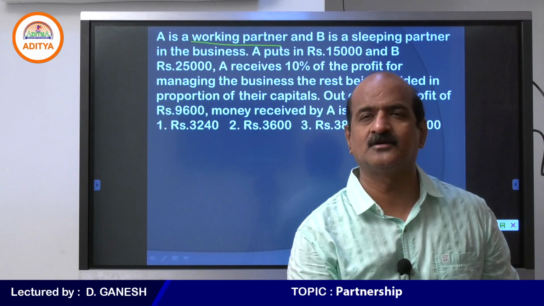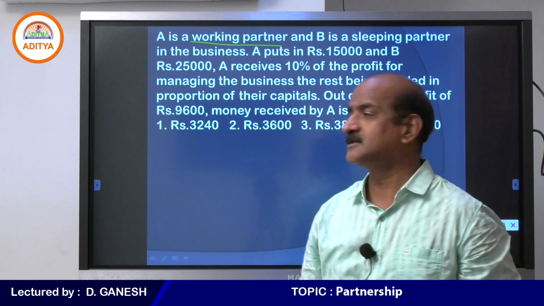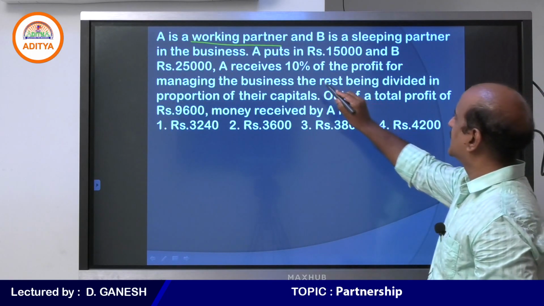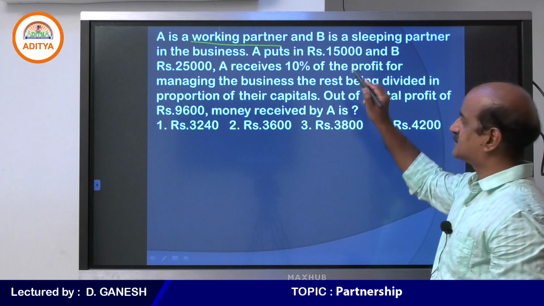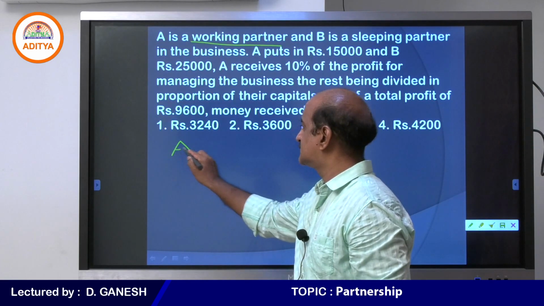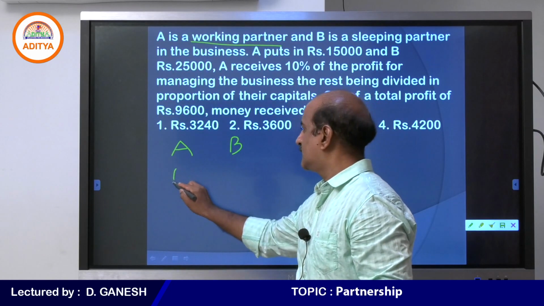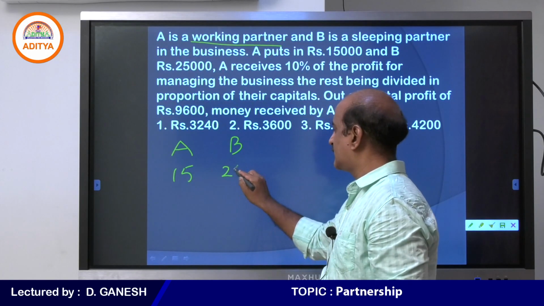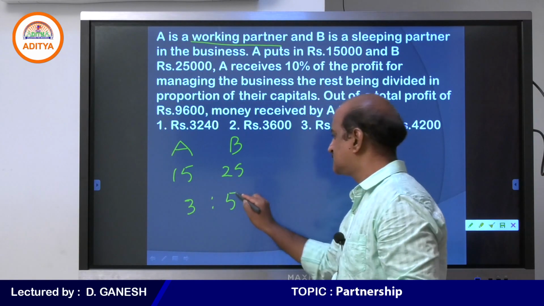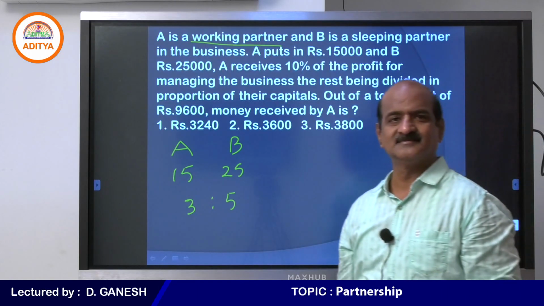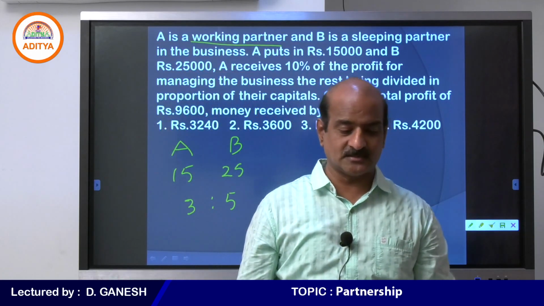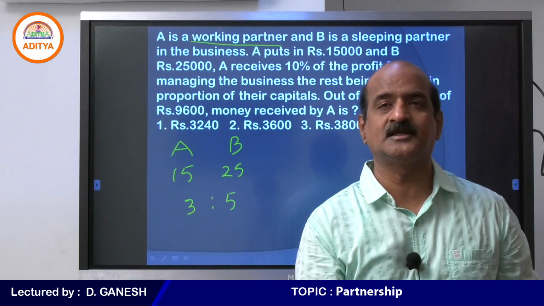Now please look at the question. A is a working partner, B is a sleeping partner. A puts in 15,000 rupees and B 25,000 rupees. When you come to their investments, A 15,000 and B 25,000, you can understand that their shares are in the ratio 3:5. So they are supposed to distribute their profits in the ratio 3:5.